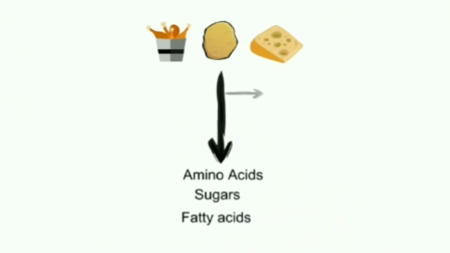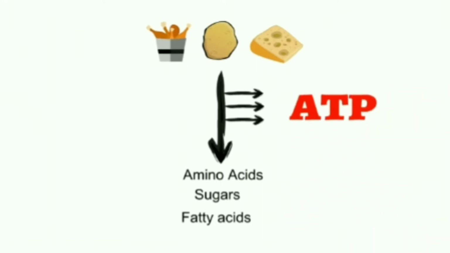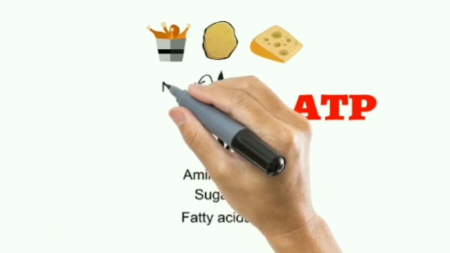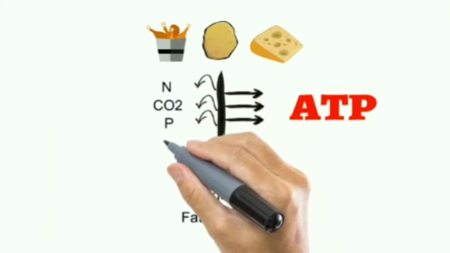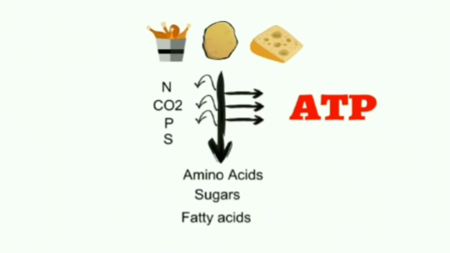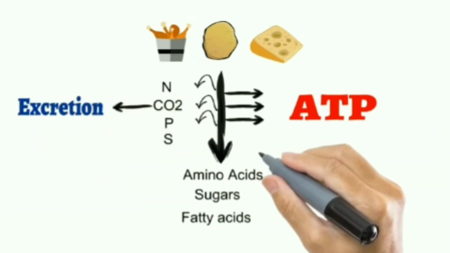Now during this process, energy is released in the form of ATP, and other energy rich molecules like NADH2 or FADH2 are also formed, which can be used for different purposes. Some waste material like nitrogen compounds, CO2, phosphates and sulfates are also produced during this process. Such waste material is excreted outside the body in different ways.